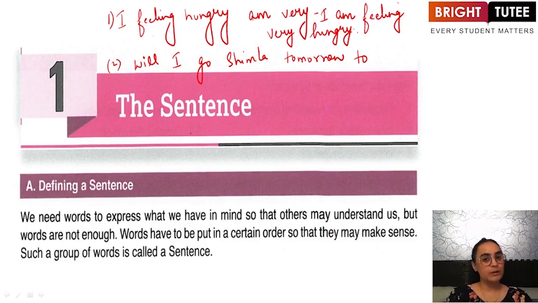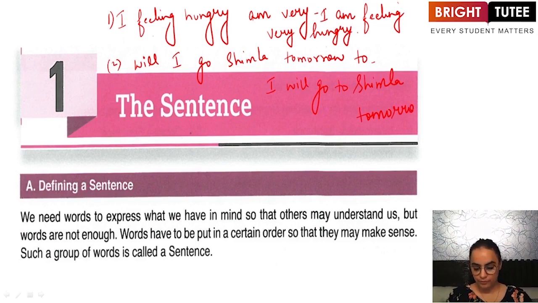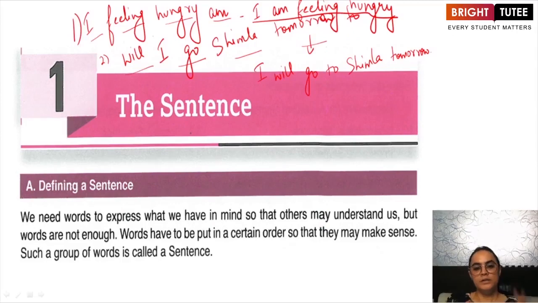Similarly, the second group of words becomes "I will go to Shimla tomorrow." So again, now I can call this a sentence as well. These two groups of words have been rearranged to form sentences.